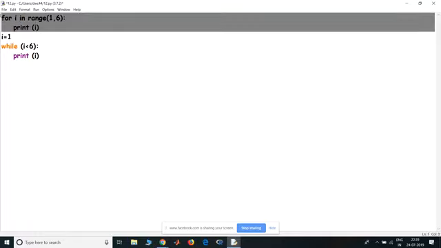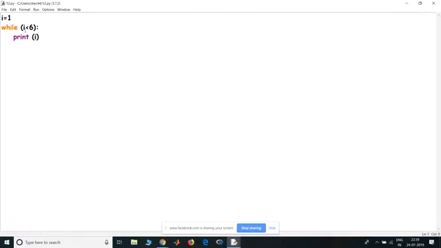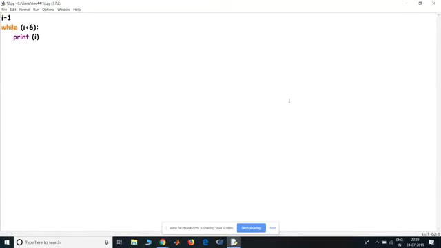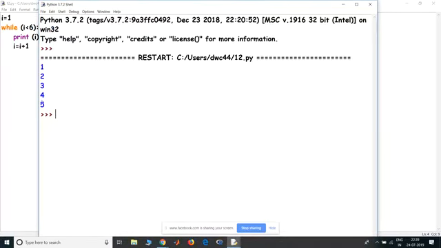So let me remove the for loop for us to see how the while loop is running. One second. Okay, so there's an infinite loop running here, and I'll tell you why. The infinite loop ran because I was always equal to 1. I did not increase the value of I. So if you want the infinite loop to stop and a proper loop to run, I need to use the I equal to I plus 1, which effectively increases the value of I each time. 1, 2, 3, 4, 5.